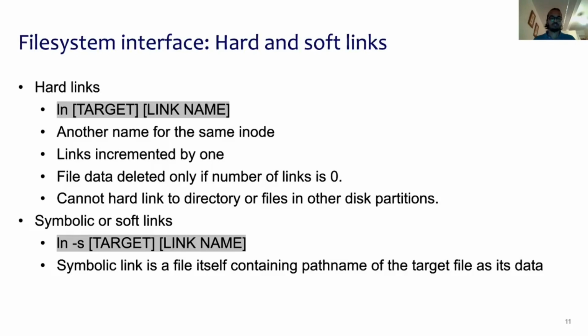However, the drawback of a hard link is that you cannot hard link to a directory or to files that are located in other disk partitions. Hence, we have a second kind of link called symbolic links or soft links, which is created by passing the -s option to ln. The symbolic link itself is a special file that contains the path name of the target file as its data.